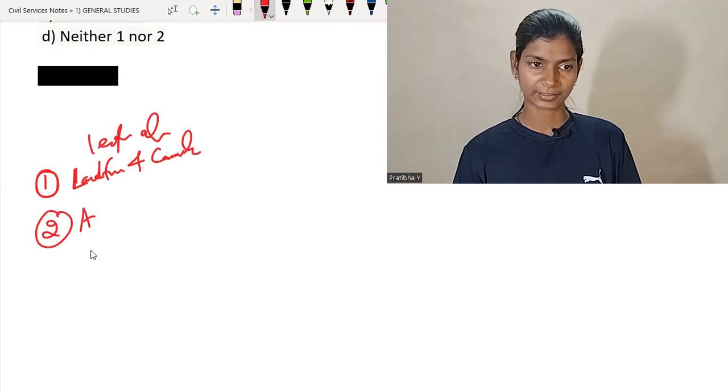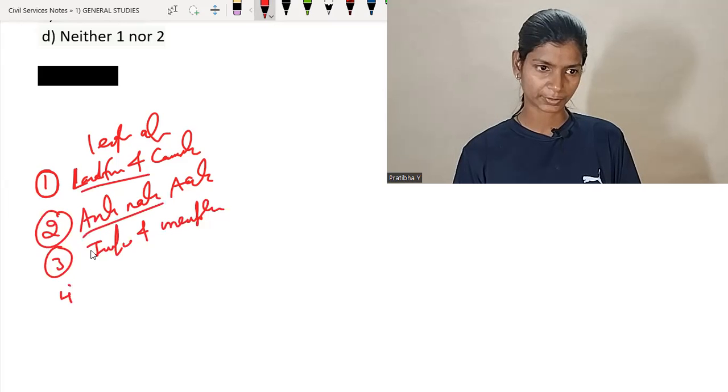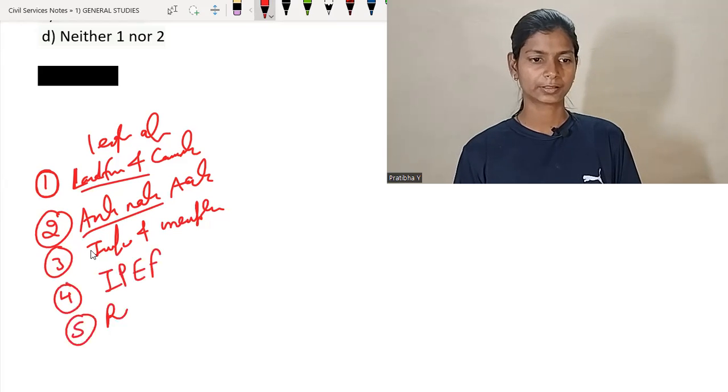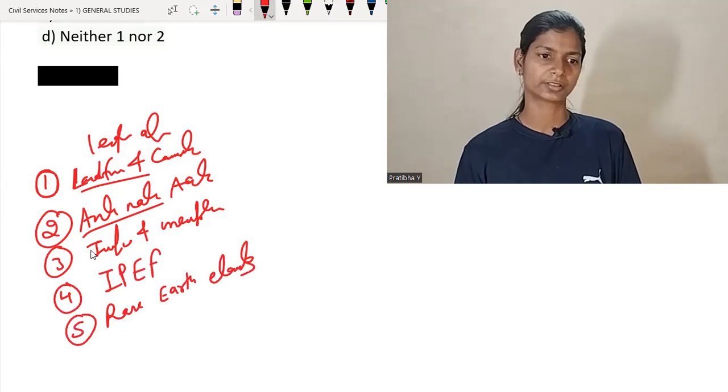Second, anti-national activity. Third one, I think, is inflation and unemployment. Fourth one is IPEF, and fifth one is rare earth elements.